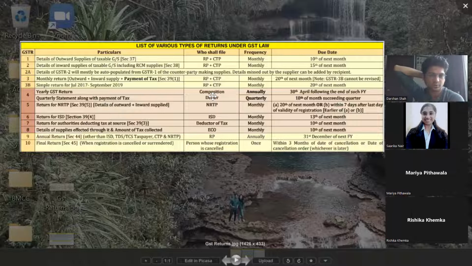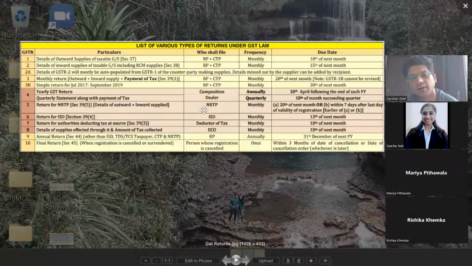So that's why the composition scheme dealer is also covered in separate returns. So the ones marked in orange are your other persons, and the ones marked in yellow are your normal persons. Is this entire chart clear to everyone?